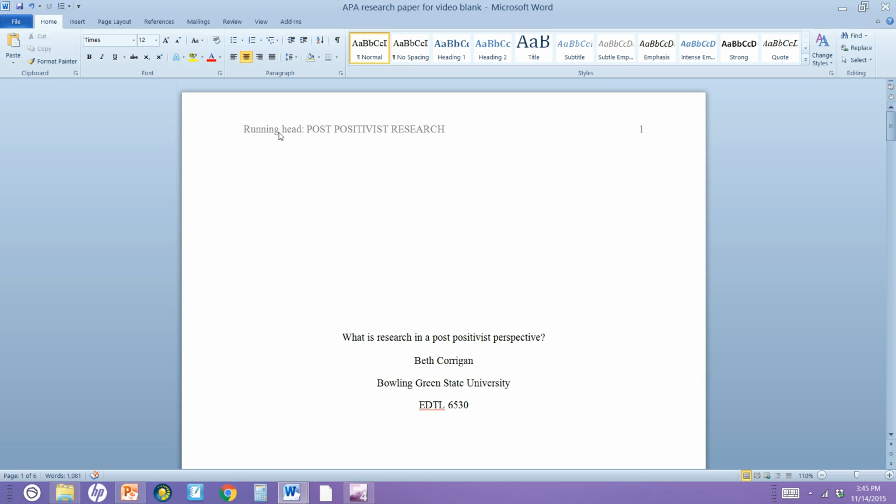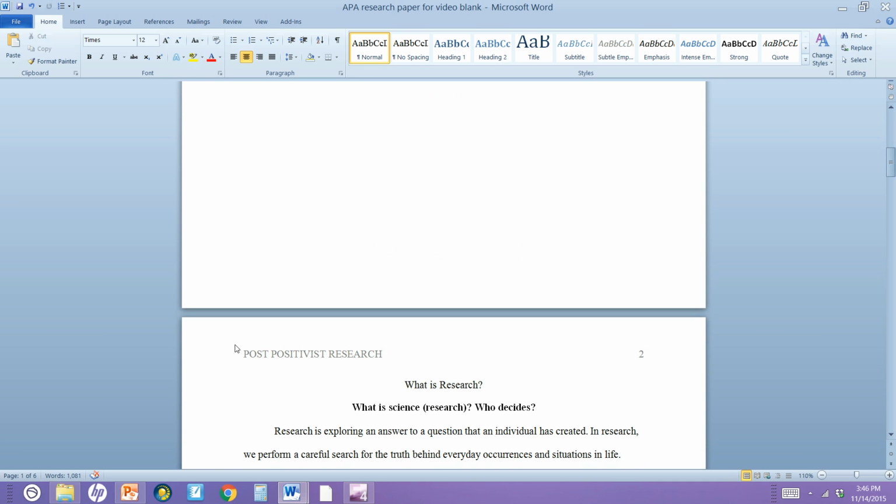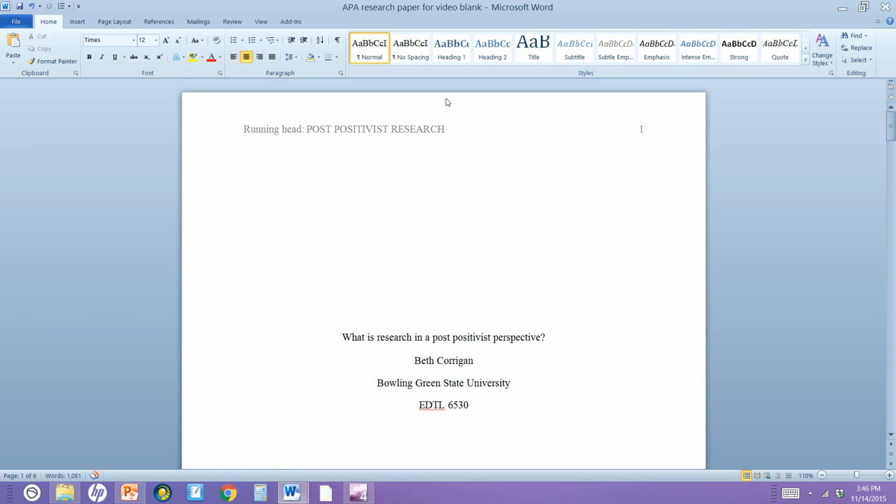Now notice running head, the R is capitalized, the H is not. Lots of you get this confused or you capitalize the whole thing, running head. This would be the proper way to do it in APA format. If I come down here, you can see on my second page that I do not have the running head listed. And I'll show you how to do that here in a moment. Finally, in APA, there's always a page number here in the corner. I know a lot of you have been having problems of finding out how to put it over there, and I'll show it to you of how to do it in this Microsoft Word.